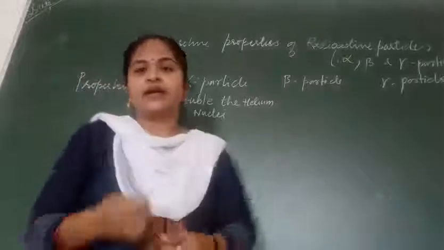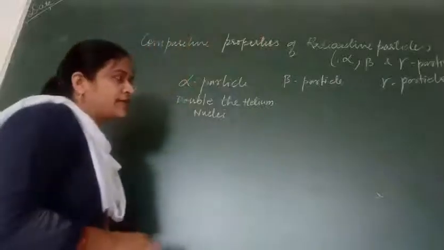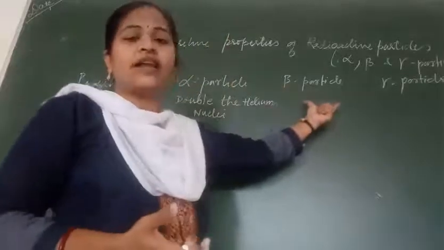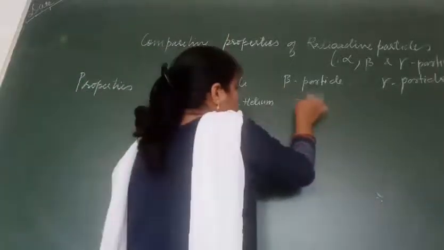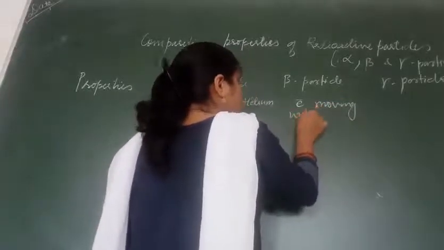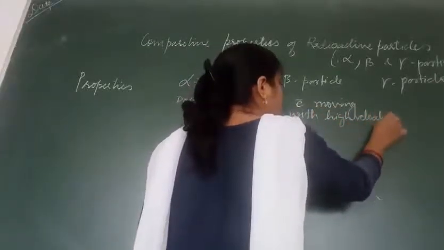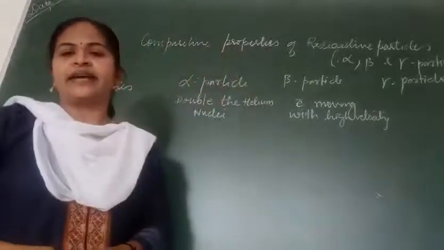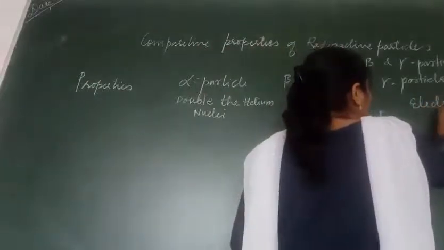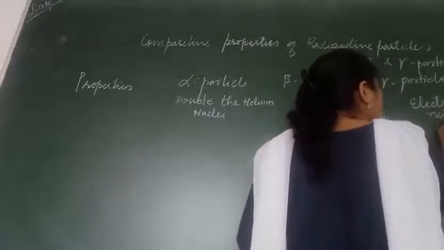Next, the beta particle, which is also known by its velocity, that is an electron moving with a high velocity. The beta particle is named as an electron moving with high velocity. And the gamma particle is an electromagnetic wave.